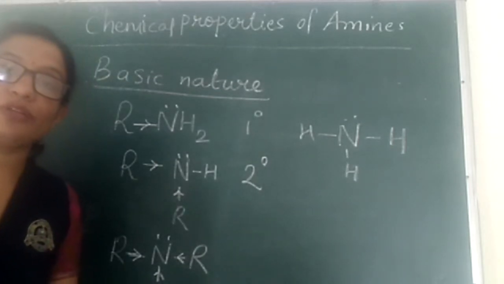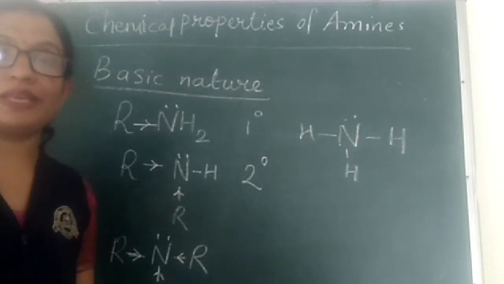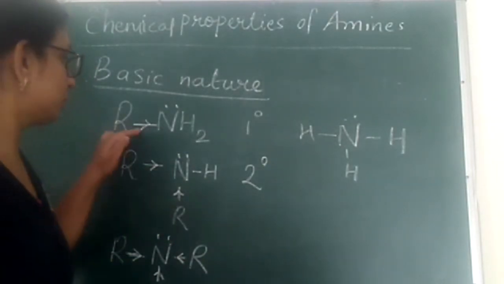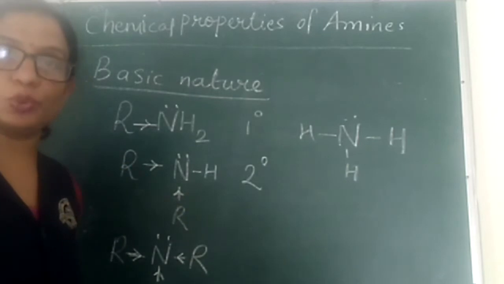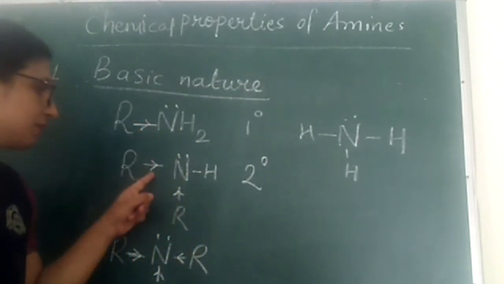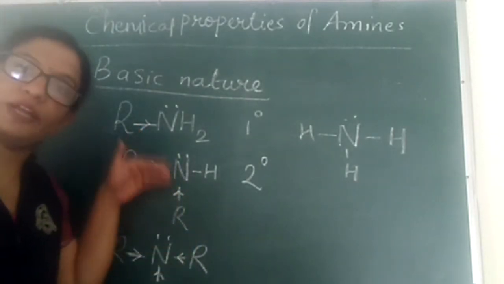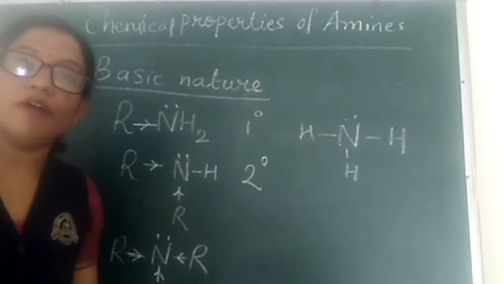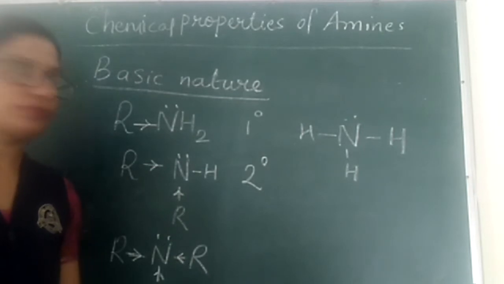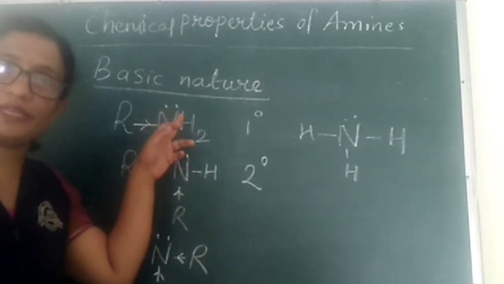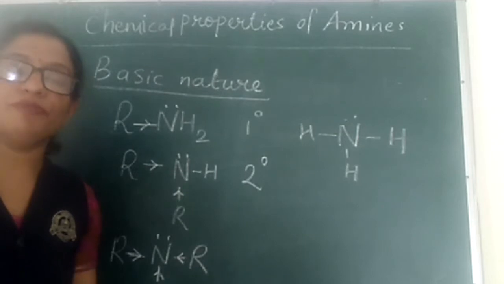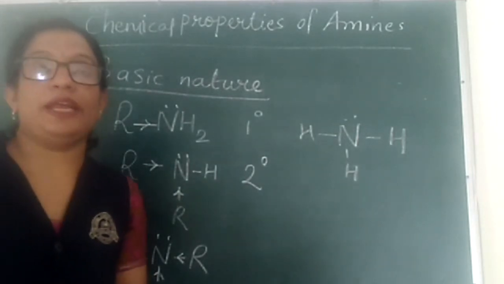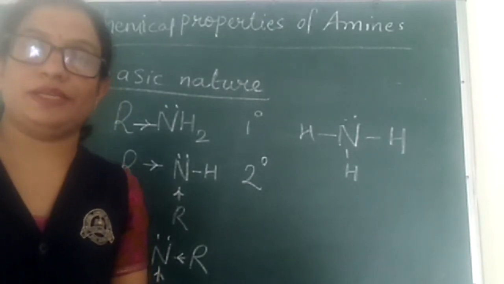Now what is the effect of this plus I, that means electron releasing effect? Let's see. Because of this plus I effect of alkyl groups, the electrons of sigma bonds are shifted towards the nitrogen atom. That is why the availability of electron density on this nitrogen atom will increase and its tendency to donate the electron pair will also increase.